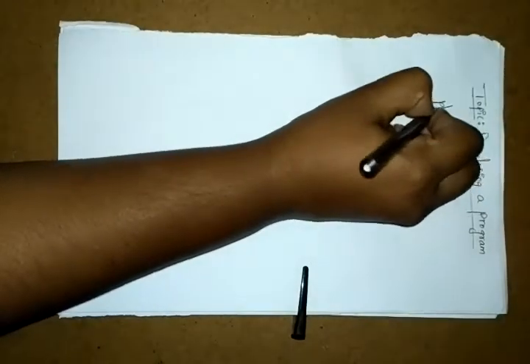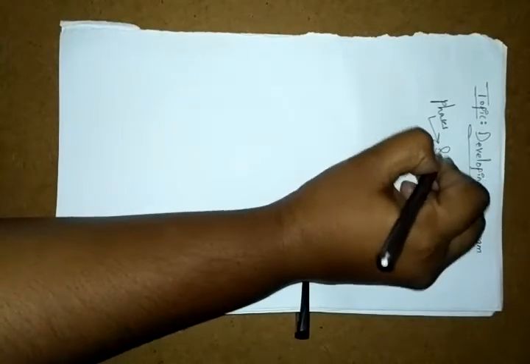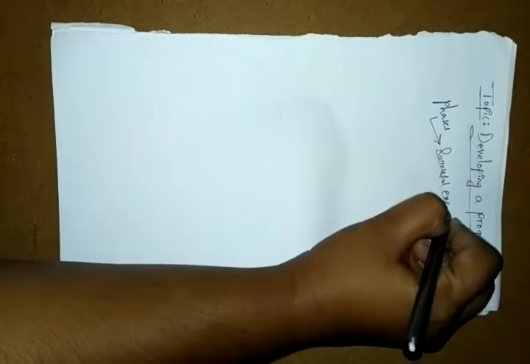Our C language has some phases. By these phases, we are doing the successful execution of our program. Whatever program you are writing, definitely uses some phases to perform.